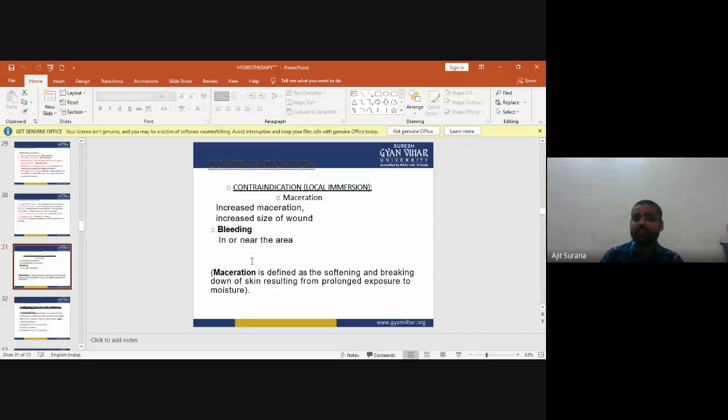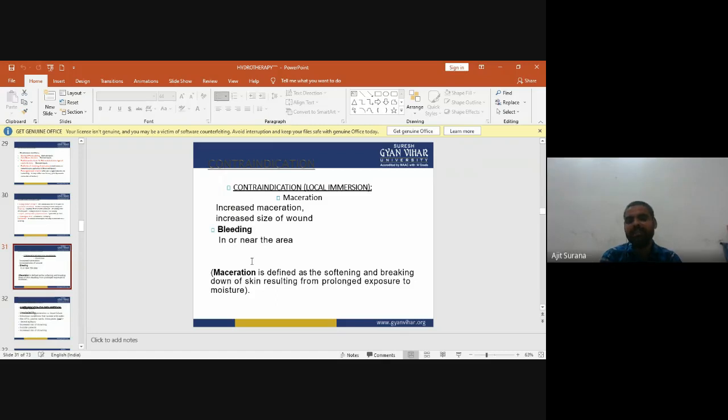Now the contraindications of hydrotherapy. Contraindications in local immersion: they cause maceration, which increases the size of the wound. Maceration is defined as the softening and breaking down of skin resulting from prolonged exposure to moisture. So the first contraindication of local immersion is maceration, which increases the size of the wound.